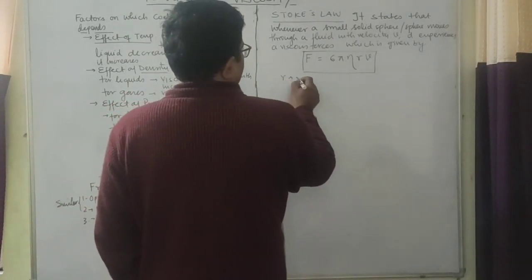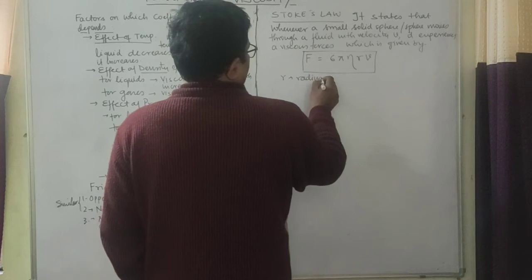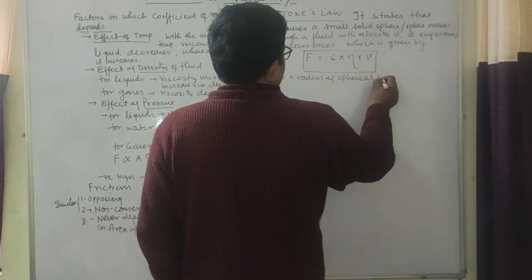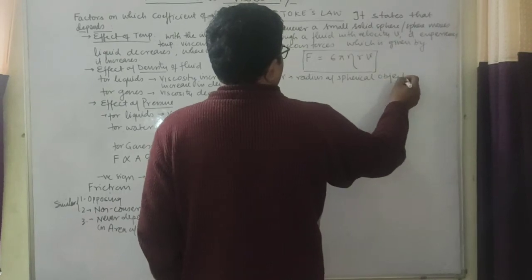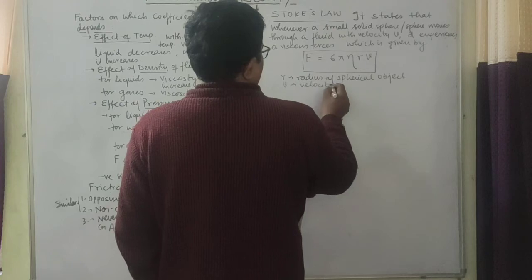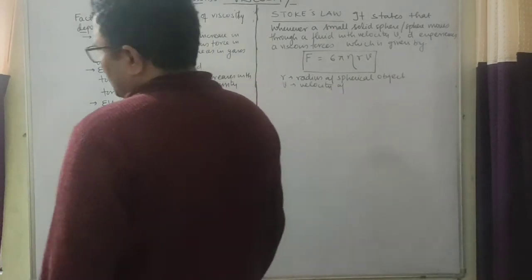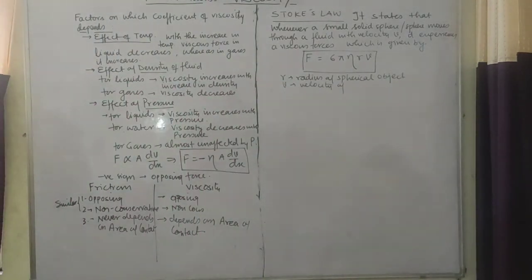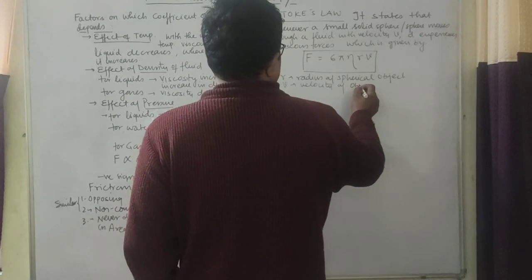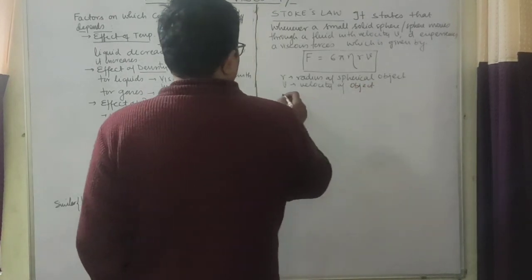R is radius of a spherical object moving through liquid. V is velocity of motion of object, that is spherical object, and you all know what is eta.